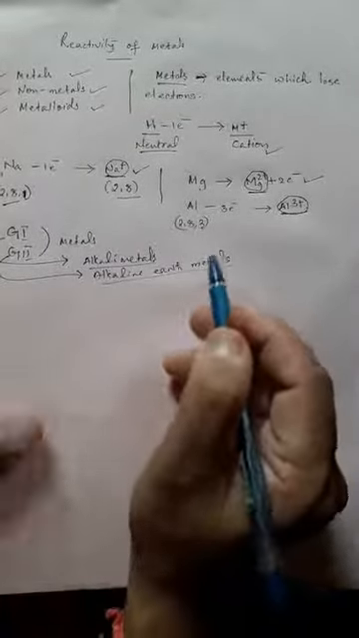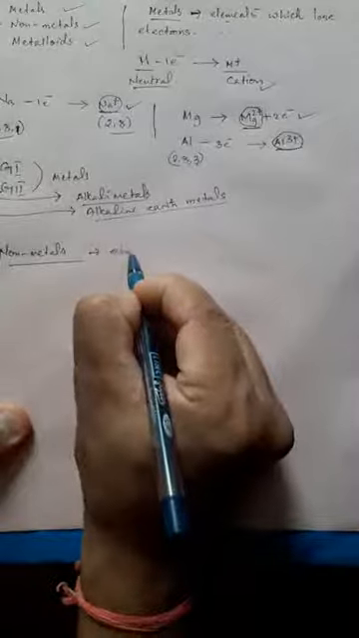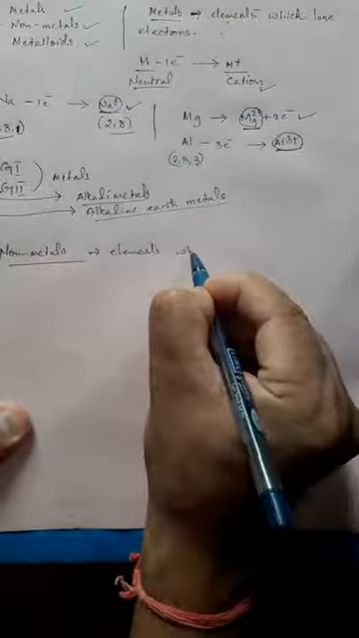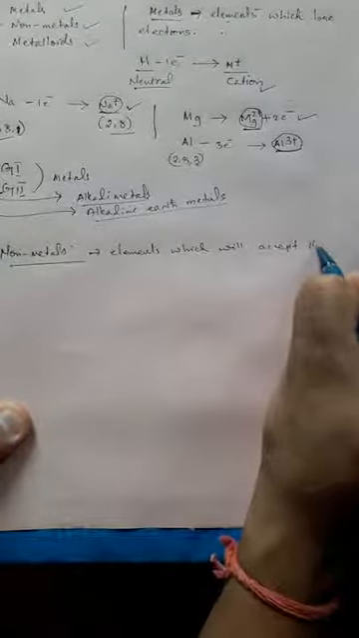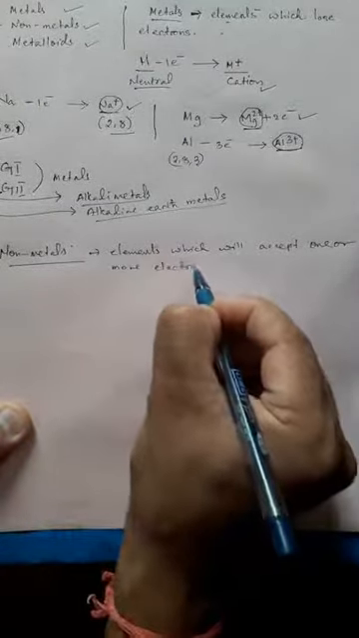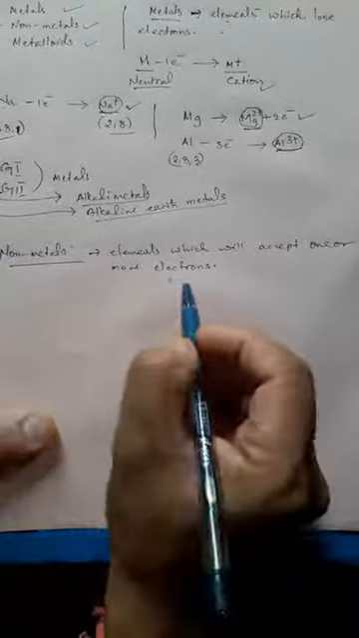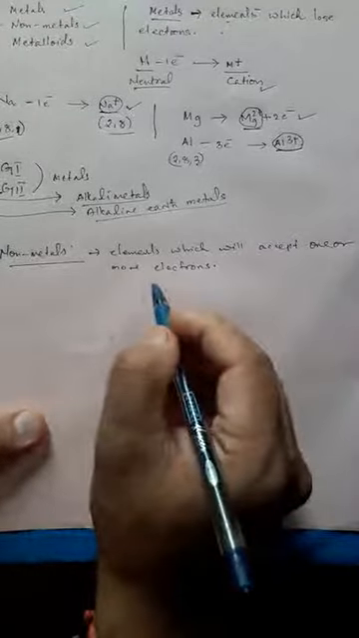Now let's go to non-metals. Now we will have the opposite definition of metals. Elements which lose electrons are metals. Non-metals are elements which will accept one or more electrons. That means they will have a vacancy for electrons. When they accept electrons, they convert into negative ions called anions.